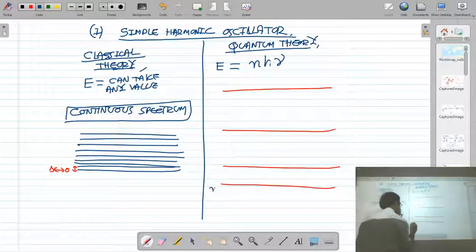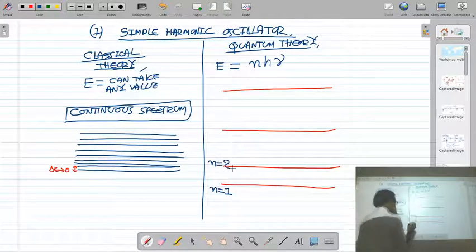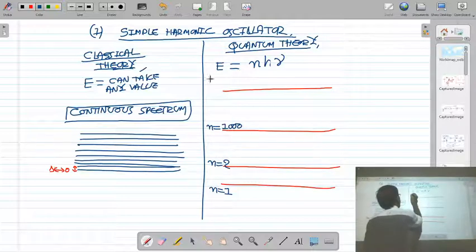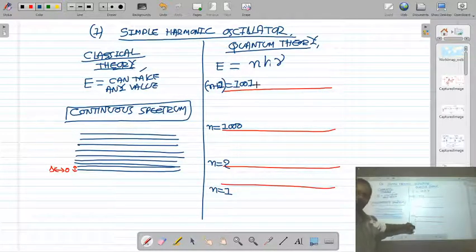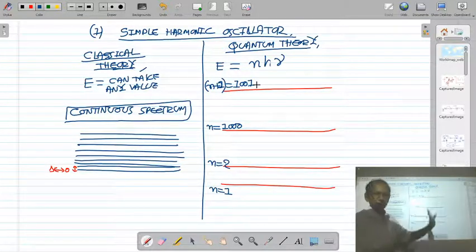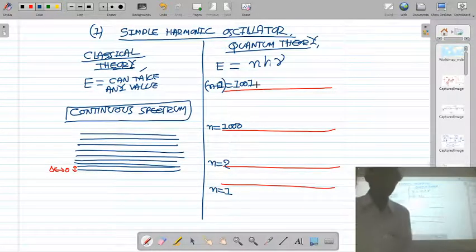This is the energy level 1 of the harmonic oscillator. Energy level 2. Suppose this is the energy level 1000. This is the energy level 1001. So here I have taken small quantum numbers 1 and 2, and here I have taken large quantum numbers 1000 and 1001. Okay.